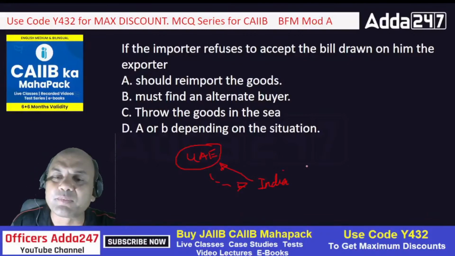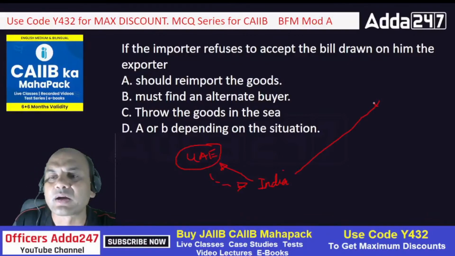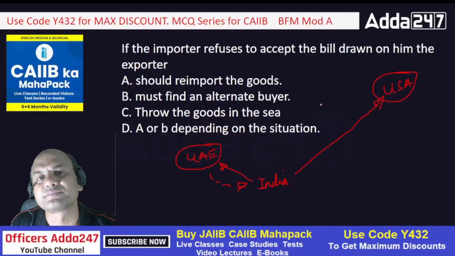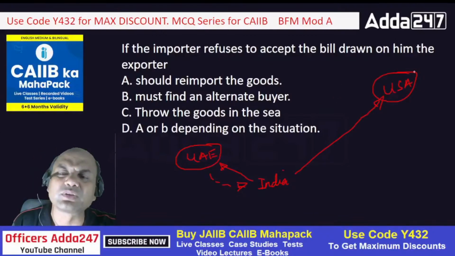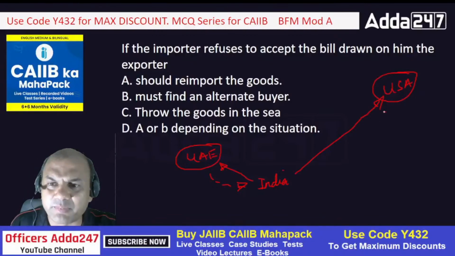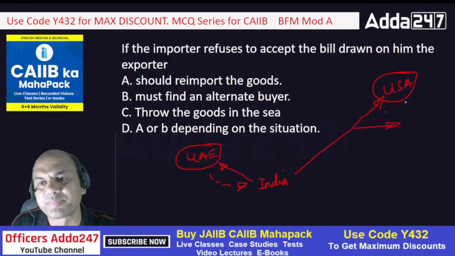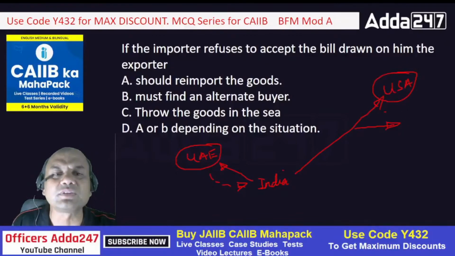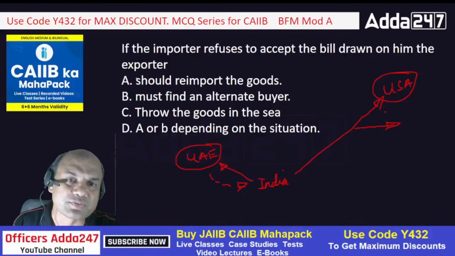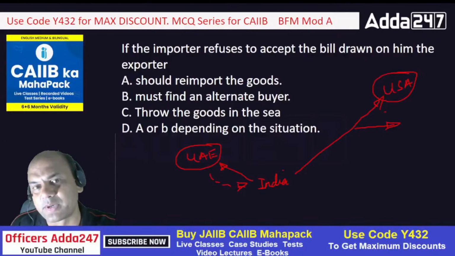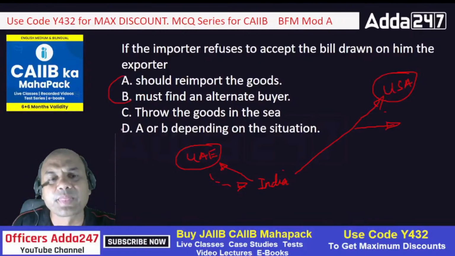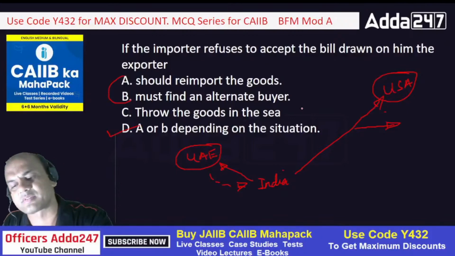Okay, but now imagine if I send the goods to a long place, somewhere USA. Okay, Alaska. I send it to USA. From here, if the buyer says no, I don't want your goods, what should I do? Bring it back? The cost of bringing it back will be more than the cost of the goods. So what will I do? I'll go and find another buyer in the same USA or some nearby country. Okay, I'll find another buyer and sell it to that person. So should reimport the goods, depending on the situation. Must find an alternate buyer, yes, depending on the situation. So A and B can be true. So the answer is A or B depending on the situation.